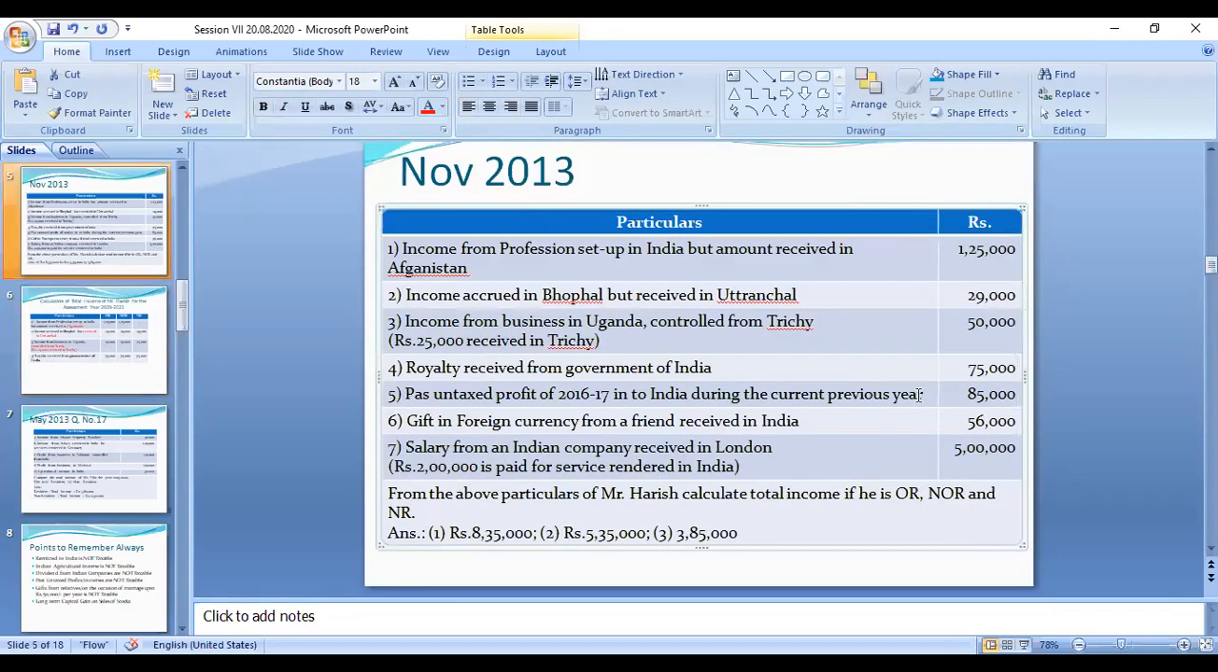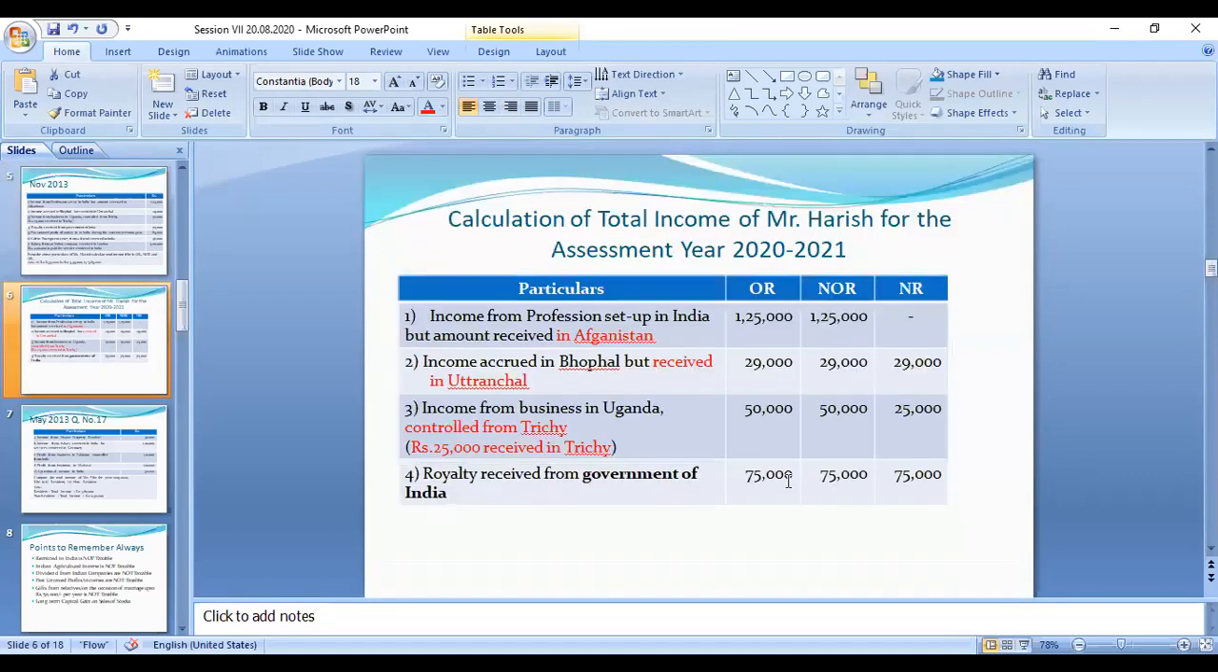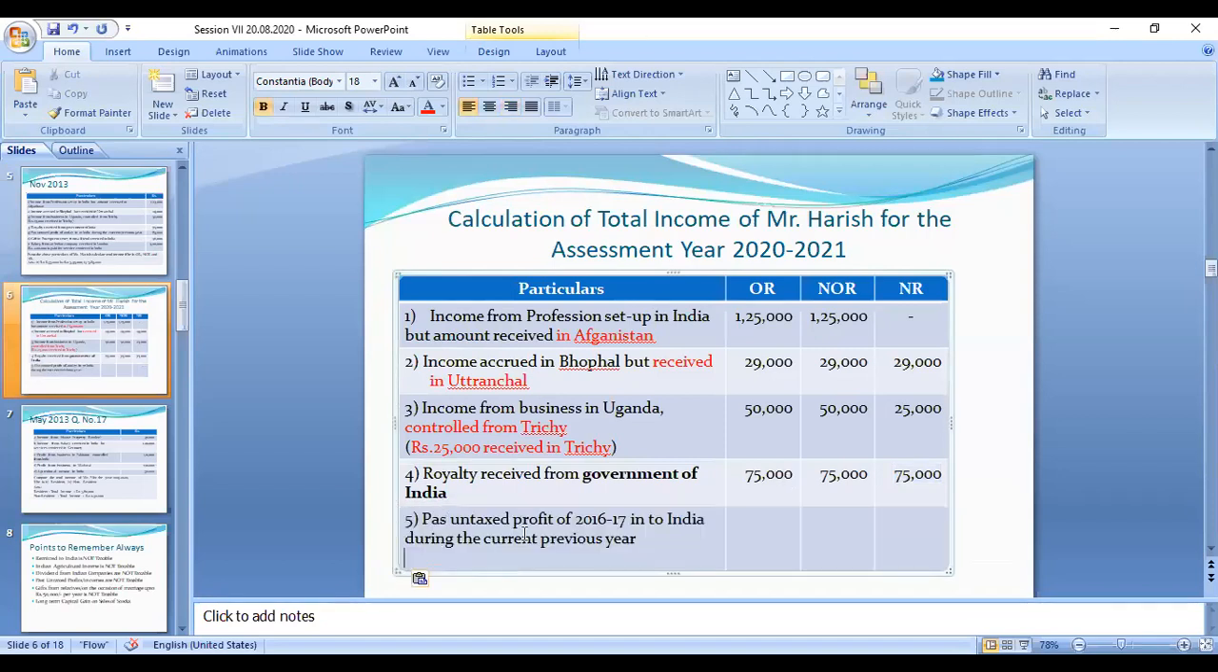past untaxed income in the previous year. Past untaxed income remitted to India, so this amount is not taxable. Past untaxed profit is exempted. So this amount is not taxable to all the categories. You need not pay the tax for the three categories. Okay. So 16.